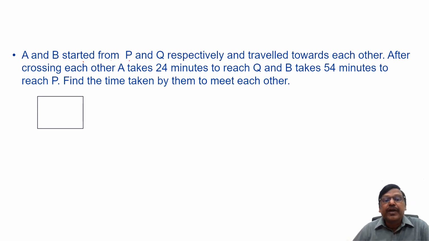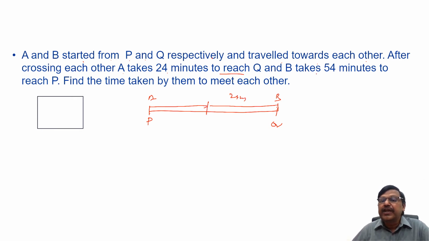A and B started from P and Q respectively and traveled towards each other. After crossing each other, A takes 24 minutes to reach Q. See, we'll write it here. A and B are starting from P and Q respectively, and they travel towards each other. After meeting, A takes 24 minutes and B takes 54 minutes to reach P. Find the time taken by them to meet.